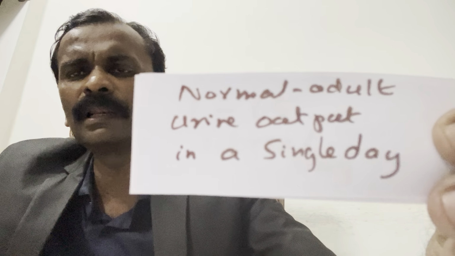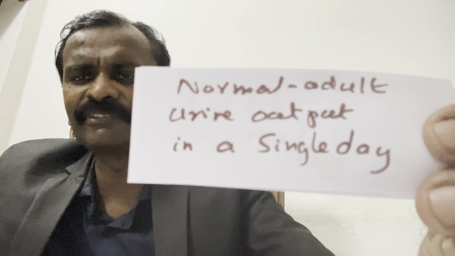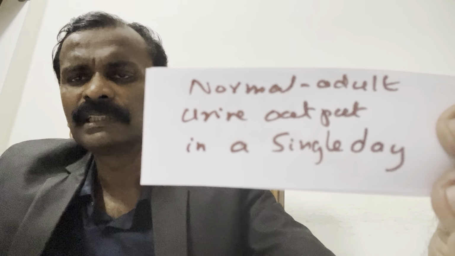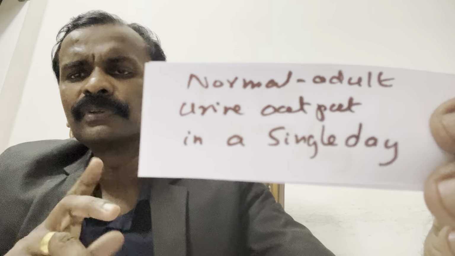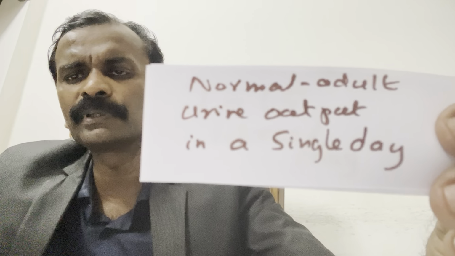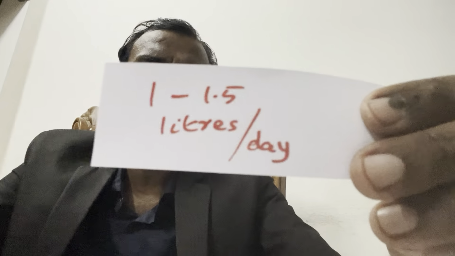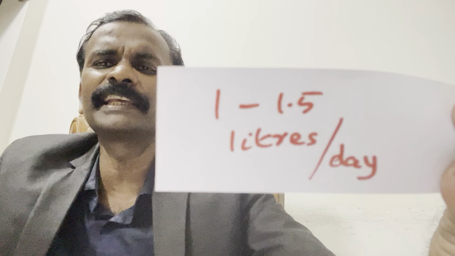Now, this also they asked. What is the normal urine output for an adult every single day? Every day, adult, how many liters of urine? Normal urine secretion. Any idea? 1 to 1.5 liters per day.